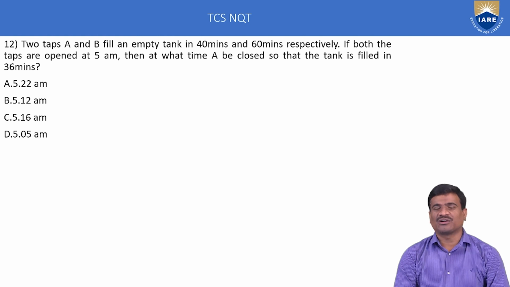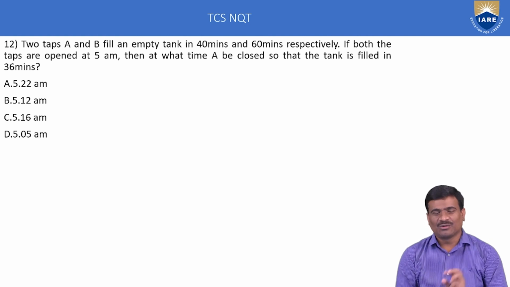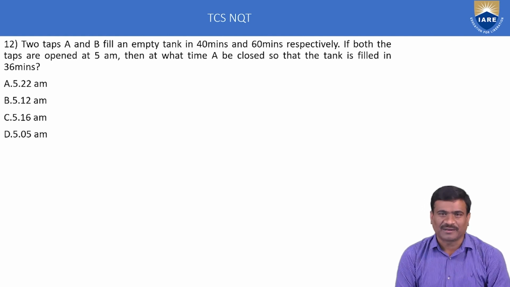One concept is M1 D1 T1 by W1 is equal to M2 D2 T2 by W2. Second concept, remaining work. And third concept, equation solving method. Only 3 methods in time and work. If you prepare these methods perfectly, then 2 marks are completed in the TCS NQT test pattern.